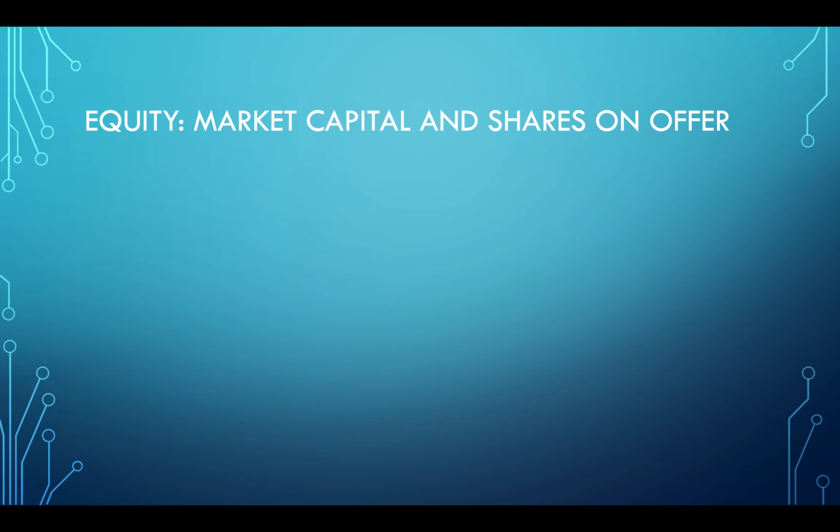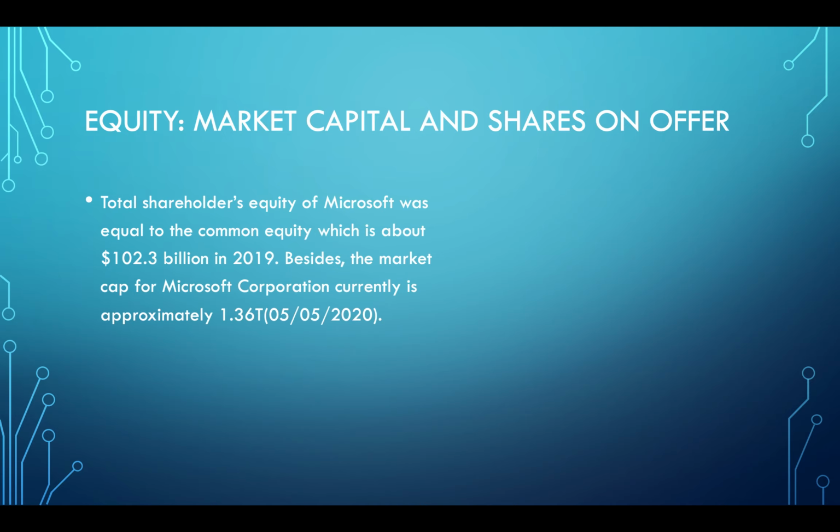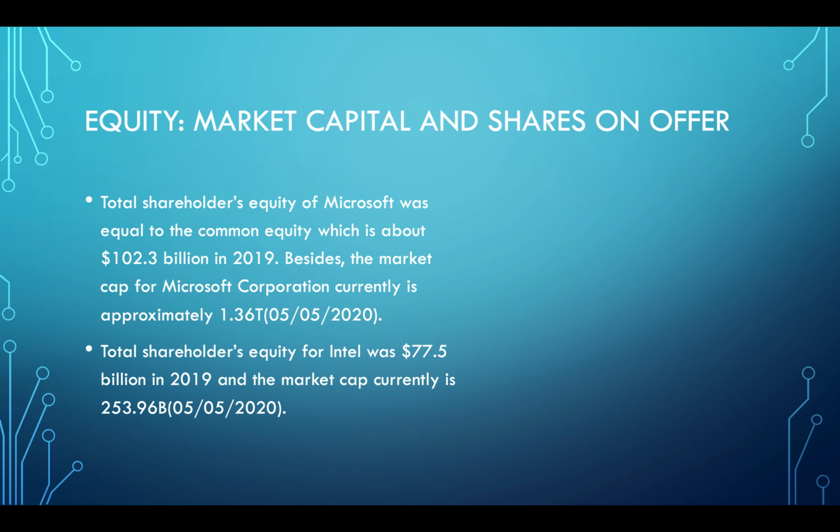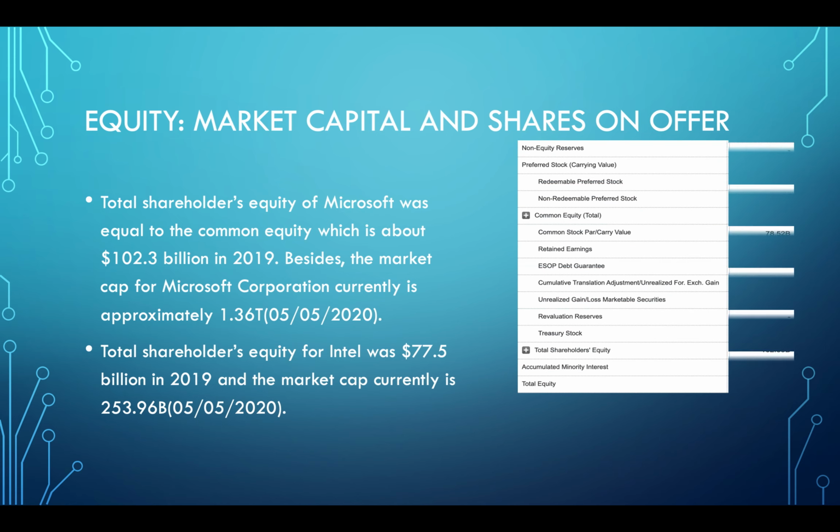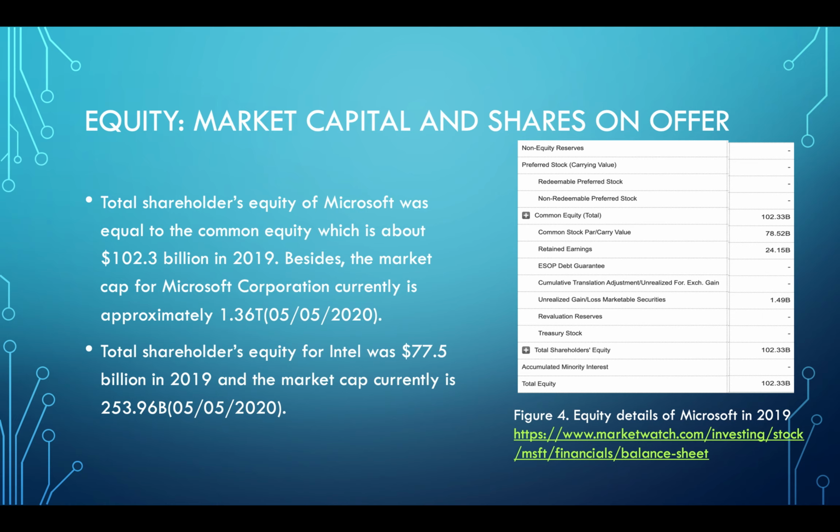And for equity, which includes market capital and shares on offer, for Microsoft, its total shareholders' equity was equal to the common equity, which is about $102.30 billion in 2019. And besides that, the market cap on 5th of May of 2020 for Microsoft Corporation is $1.36 trillion. And total shareholders' equity for Intel was $77.5 billion in 2019, and the market cap on the same day should be $253.96 billion. And this picture also comes from the balance sheet from 2019. It also shows the Microsoft's equity details.